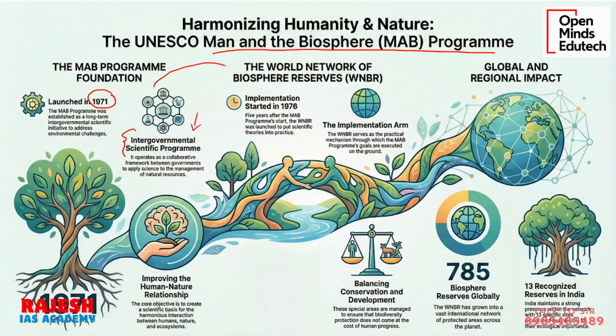Now, how do they implement these guidelines to balance conservation and development? See here, the objective is balancing conservation and development. They do this through the World Network of Biosphere Reserves. This initiative started in 1976, 5 years after the establishment of the Man and Biosphere Program. So all the theory they will put into practice here. It is the implementation arm.